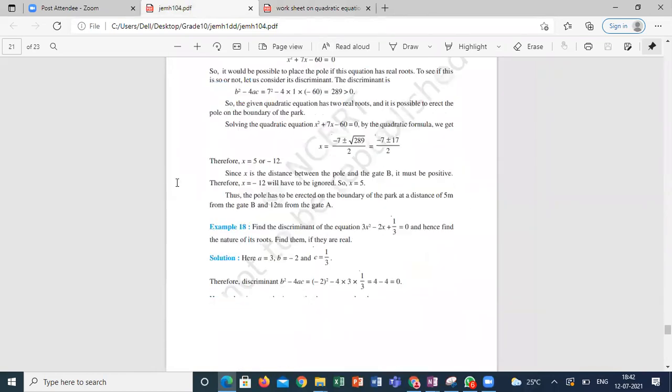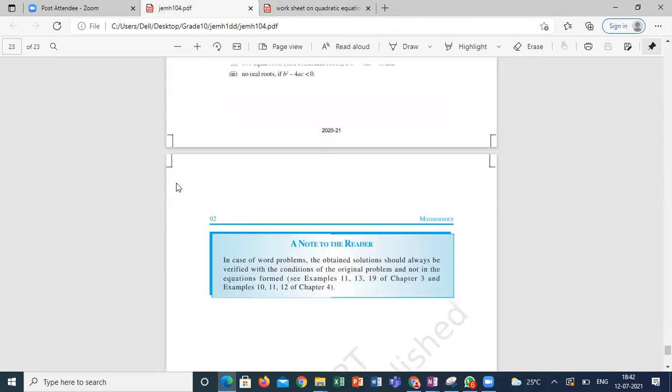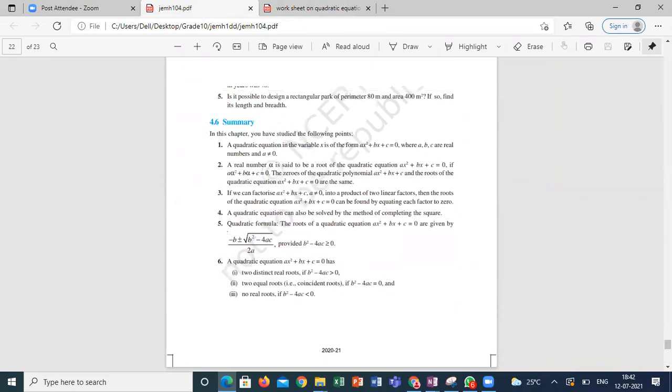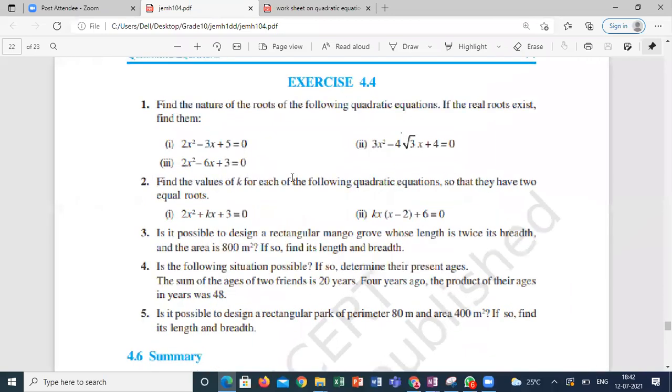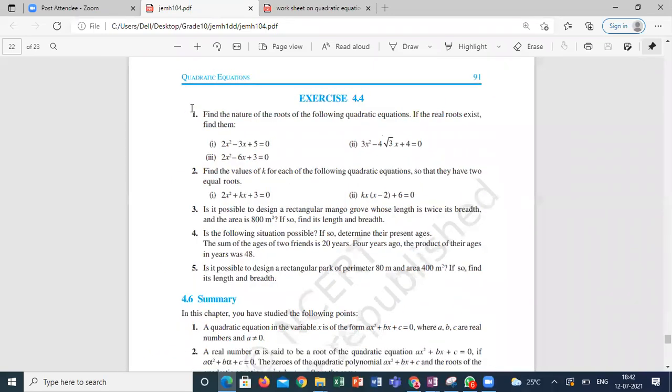Nature of roots, which we already discussed. And here we are going to discuss a few questions. Find the values of k. We did the first question, am I right? Second question also we did now. Guys, first question, second question, both are completed. Sir, we didn't do the second question, sir. Yeah, we'll start with the second question.